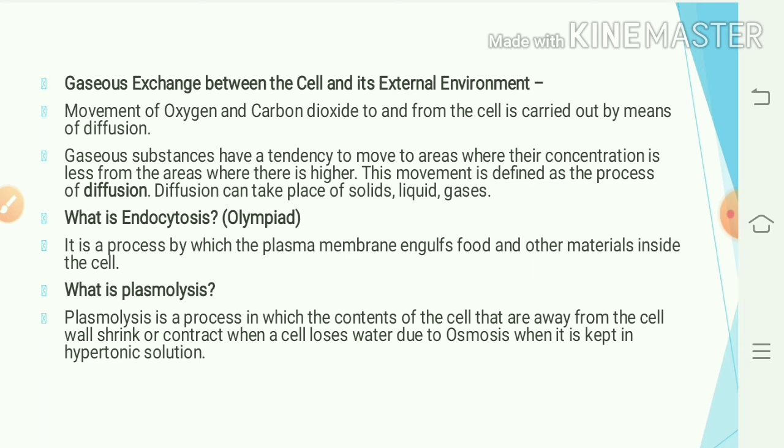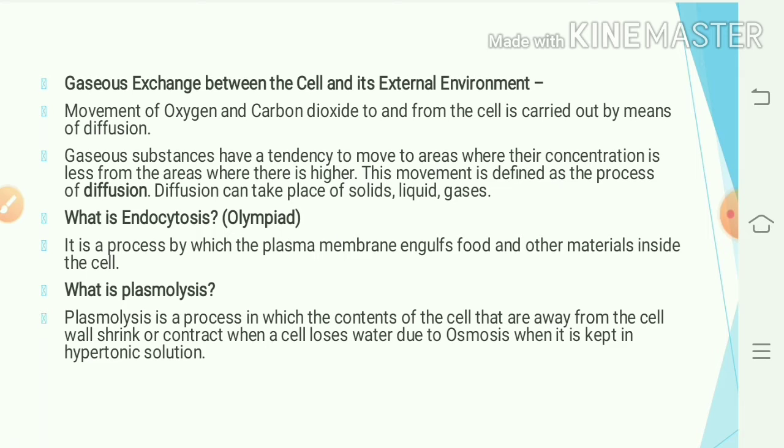Before going towards the cell membrane, we will see the gaseous exchange between the cell and its external environment. Cells take in oxygen, carbon dioxide or other substances which are useful for the cell.